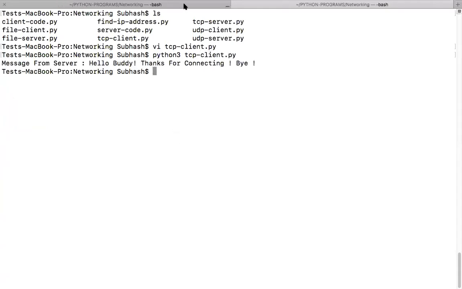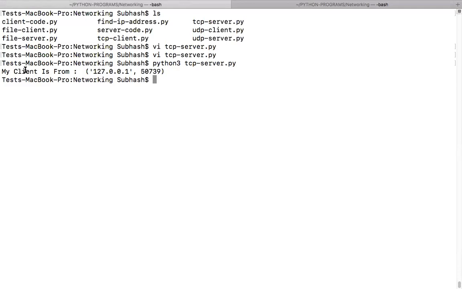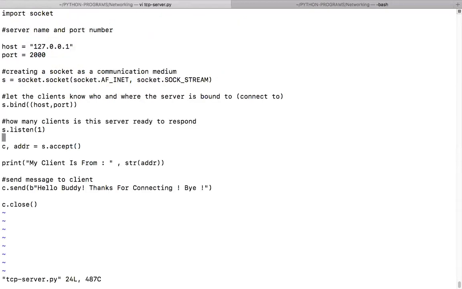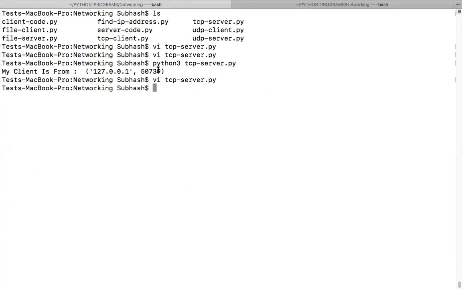Okay, so I think this also completed its operation. Did you see the port number of the client? Now, it's different. Want me to open the code and show it to you? Okay, so it printed here, my client is from. If you see this, after accepting, the server gave the client address to me. So this I printed and it showed from where the client has come: this IP address, the same machine, and from this port number.